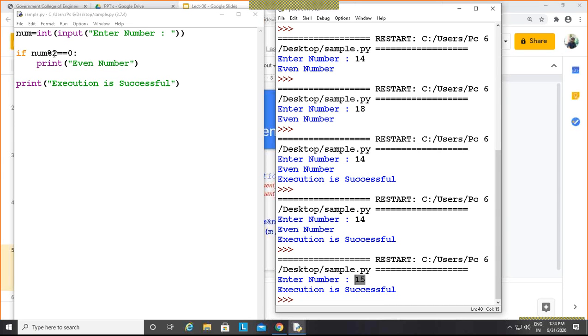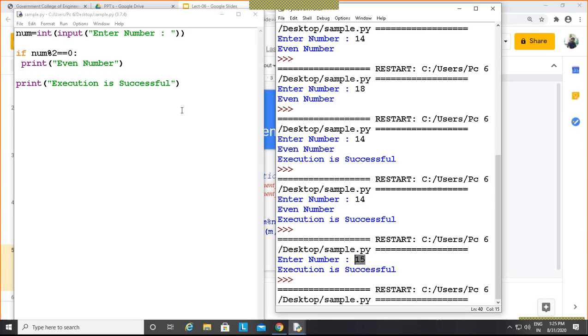Proper tabbing is most important. You can put a tab immediately after the if, or if you put simply one space, that is also workable. You can see I have given simply one space here, right? 1, 2, 3, 4, whatever number of spaces you use, keep in mind that the count should be the same for all statements in that if body.